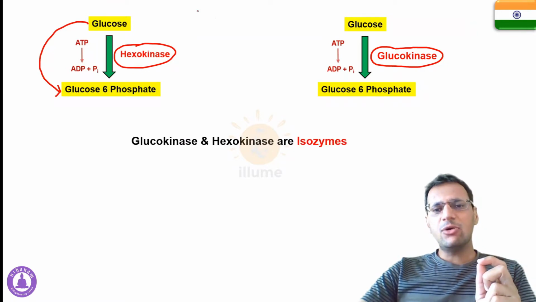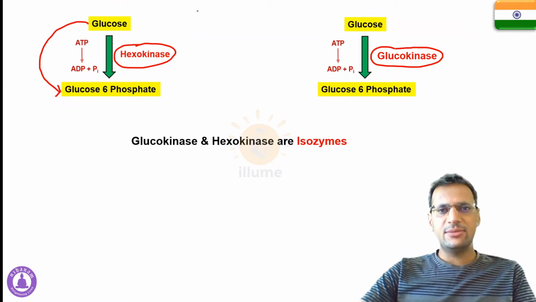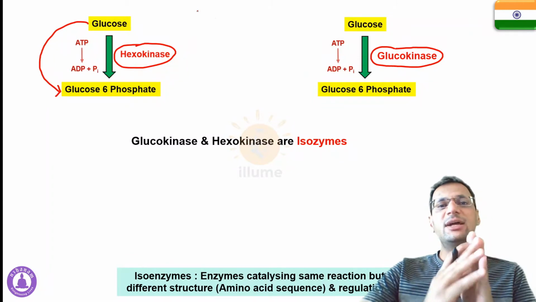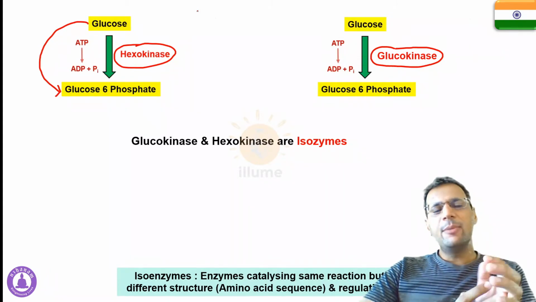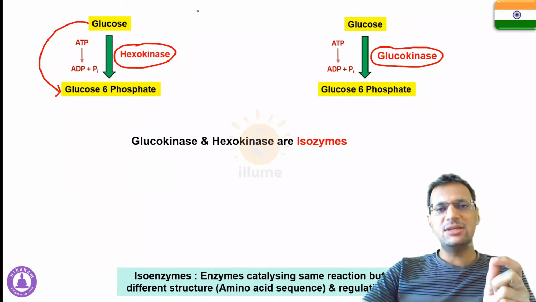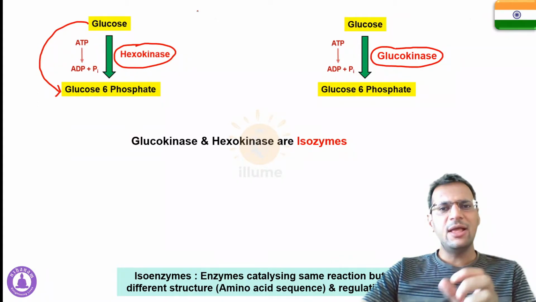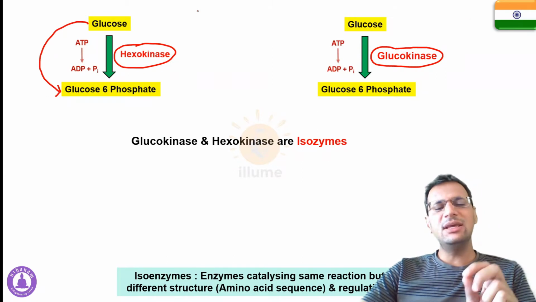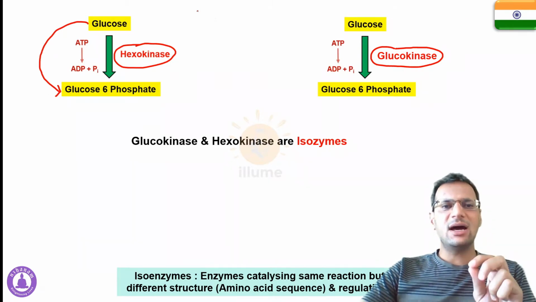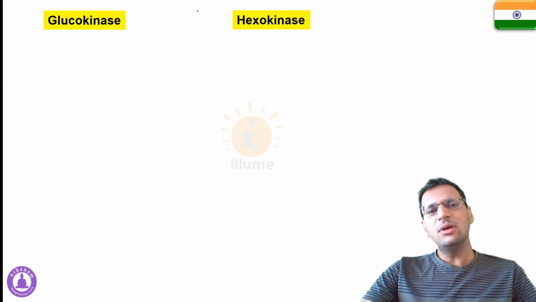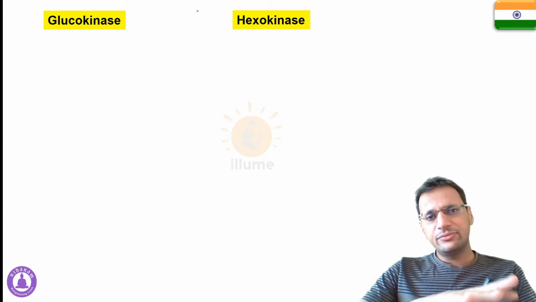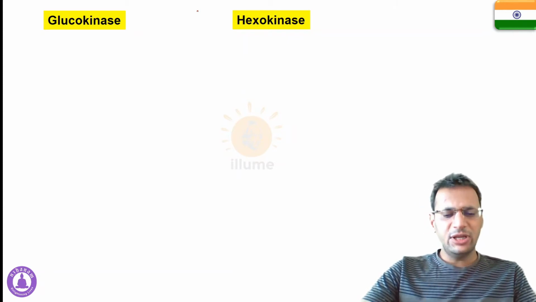Such enzymes are called isozymes or isoenzymes, that is, enzymes which catalyze the same reaction but have different structures, that is, different amino acid sequences, and different regulatory mechanisms, but the reactions that they catalyze are the same. Now let's understand the basic differences between the two.